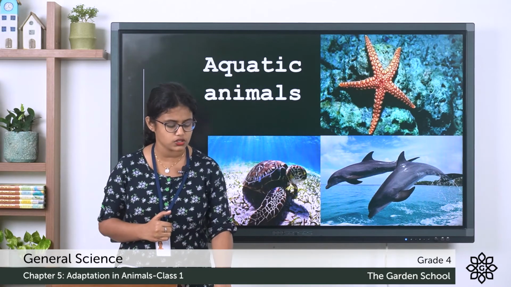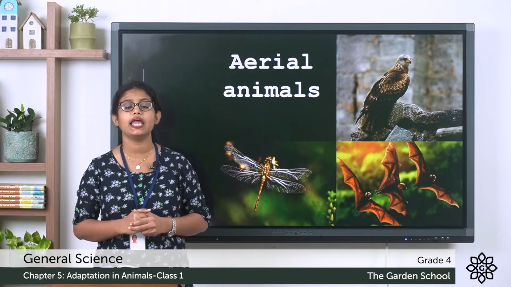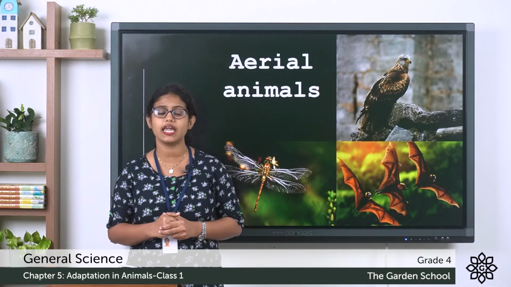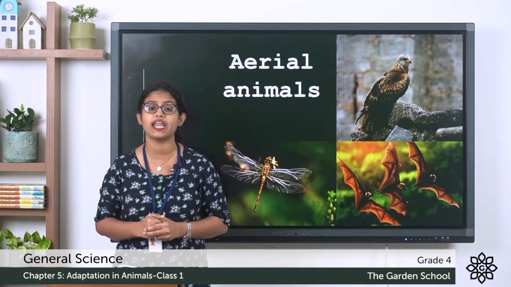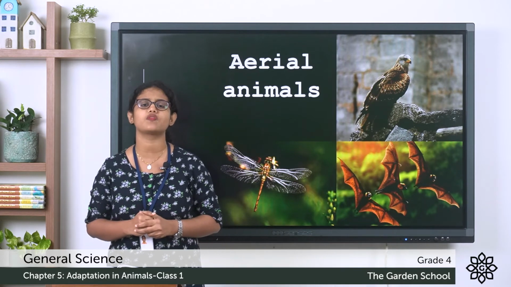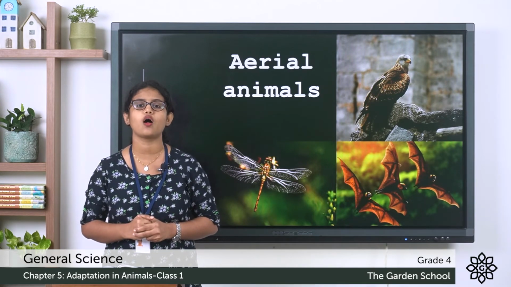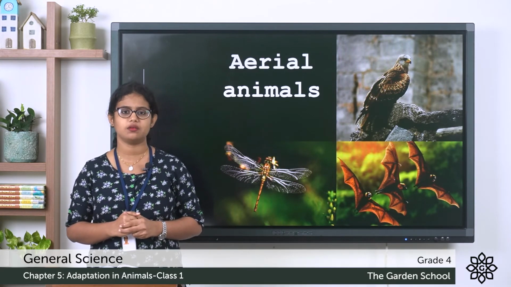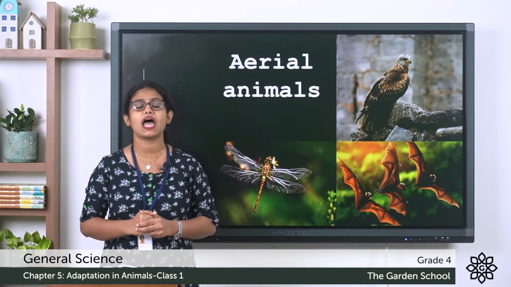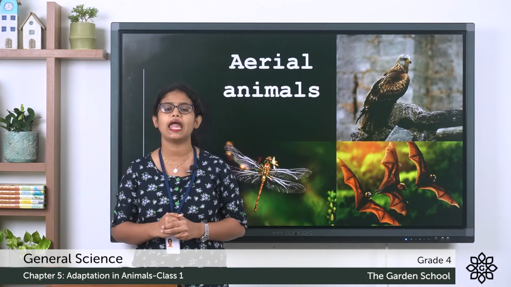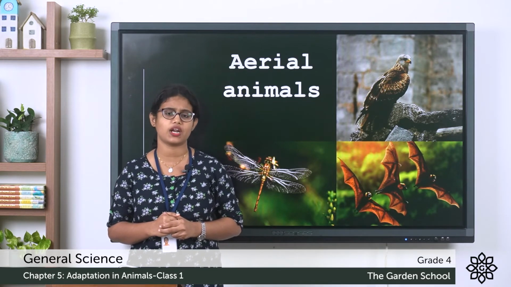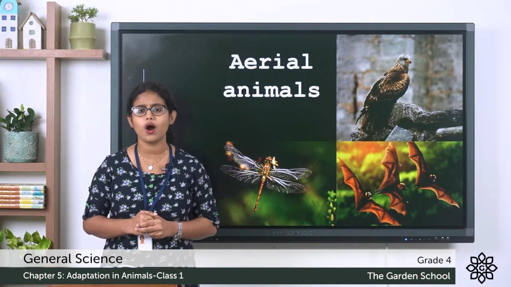And the next kind of animals is the aerial animals. Do you know what aerial animals are? Animals that keep flying day and night and spend most of their time in the air, we call them aerial animals. There are many examples like the eagle and the vulture.